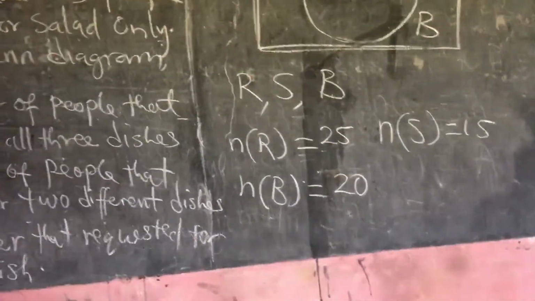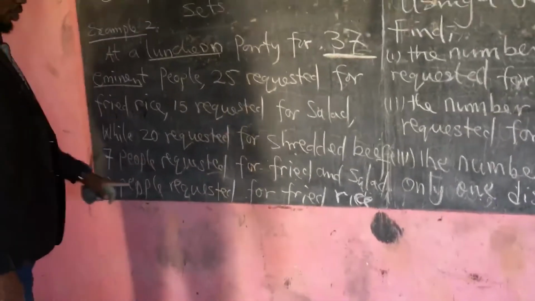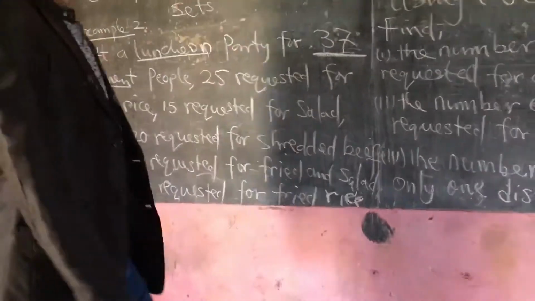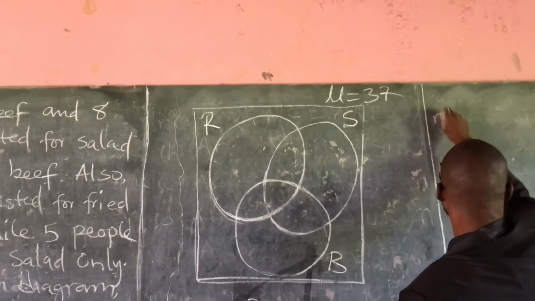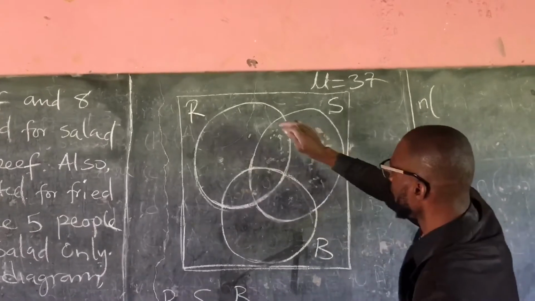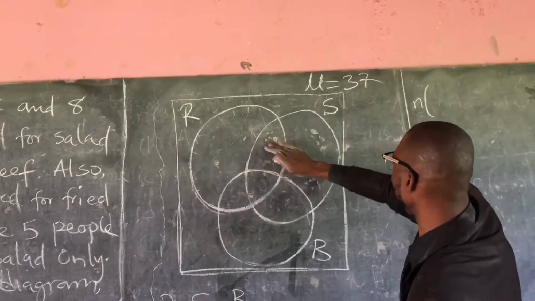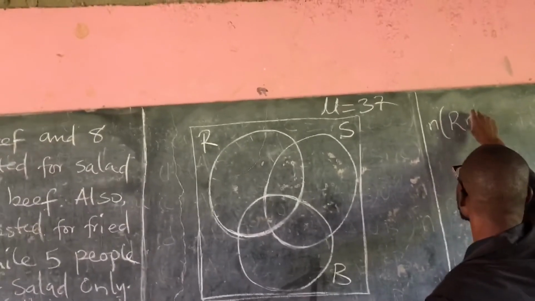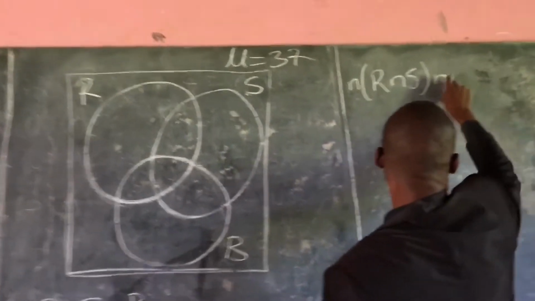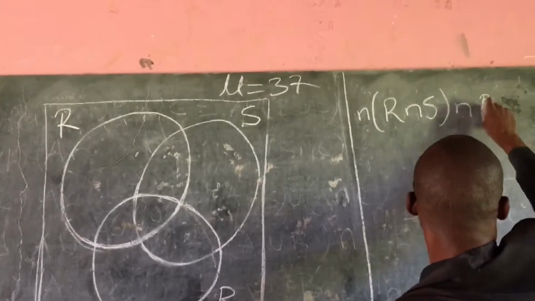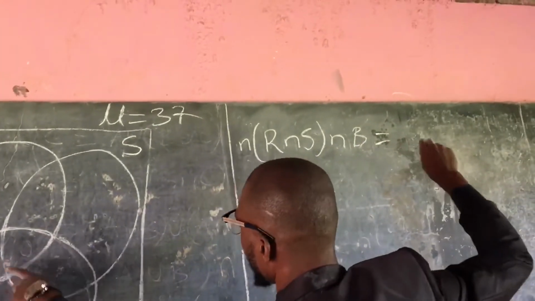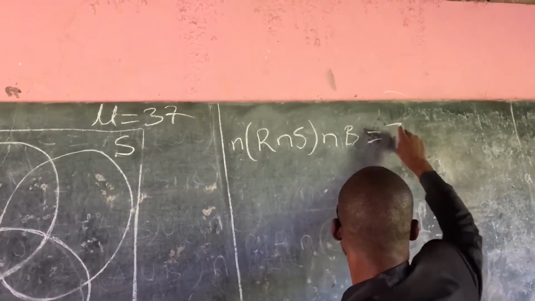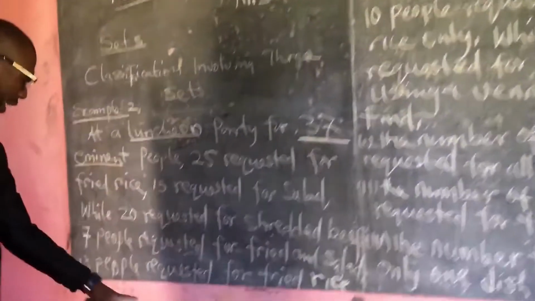And then they tell us that 7 people requested for fried rice and salad. We don't know that one now. Fried rice, salad, intersect this one. Now I need that one. So we have rice intersect salad, then intersect beef, right? Now which one is it? 7 people. Okay, we can't get that.